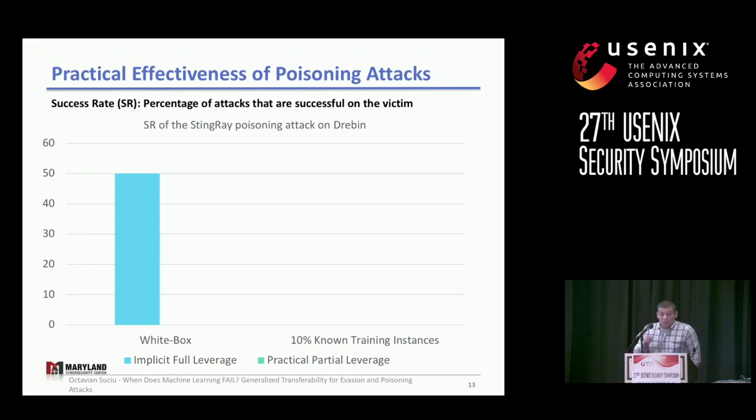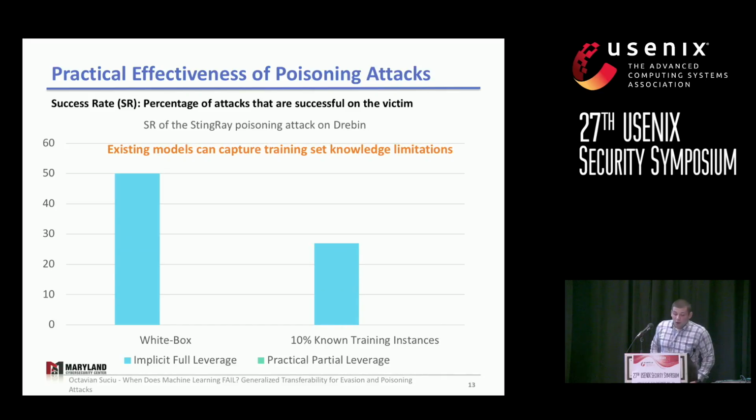All right, so what's the impact of this problem? We're going to look at the StingRay attack that I'm going to present later, and we're going to look at the success rate of the attack, meaning how many attacks are actually successful on the victim. And here, if we have implicit full knowledge assumed, we see that in the white box case, the attack achieves around 50% success rate. If we model an attacker with 10% training set knowledge, we see that existing models allow us to observe the success rate of the attack gets reduced to around 25%.